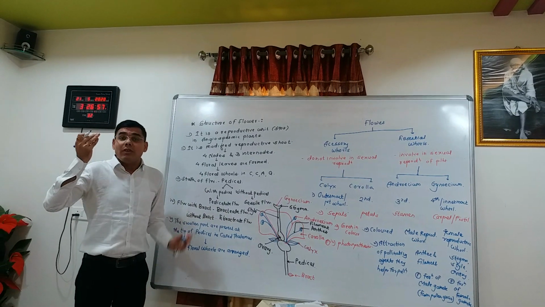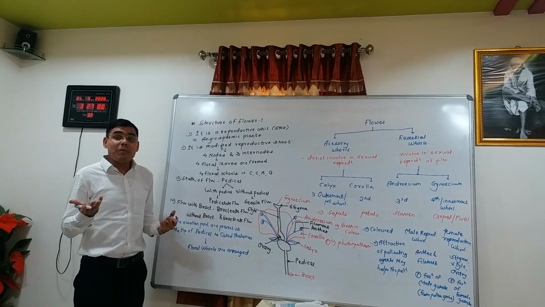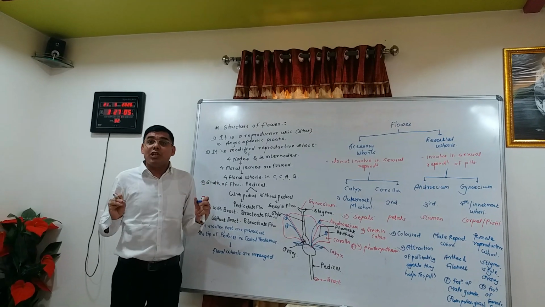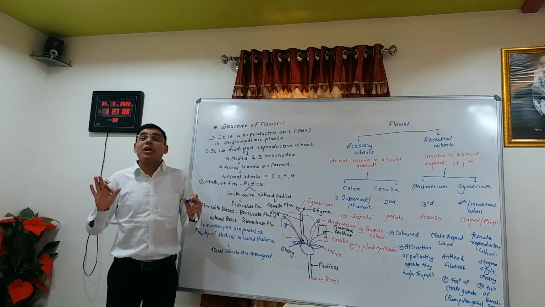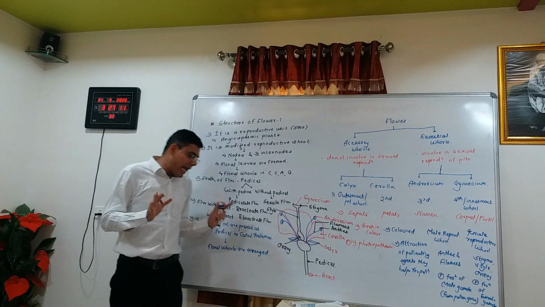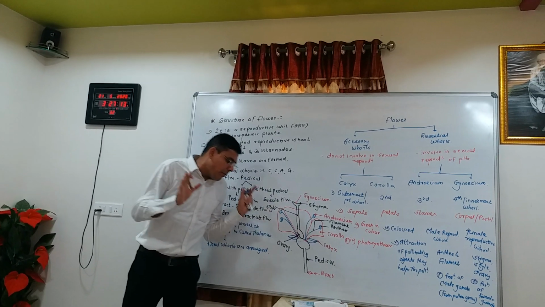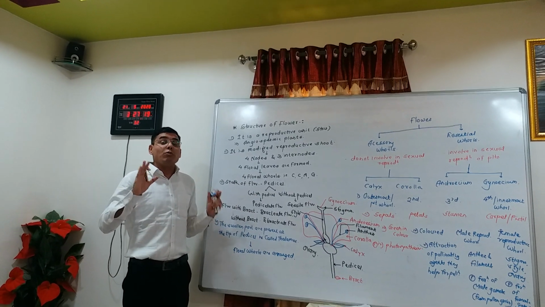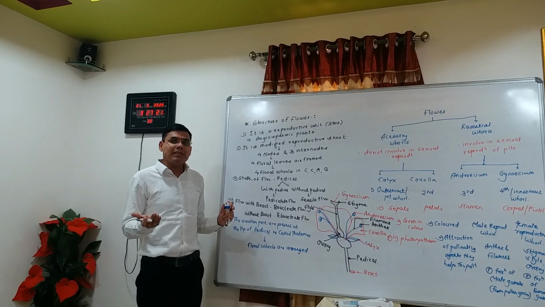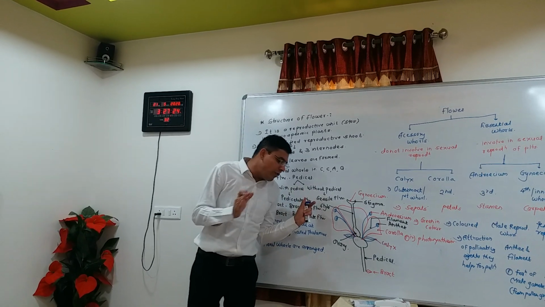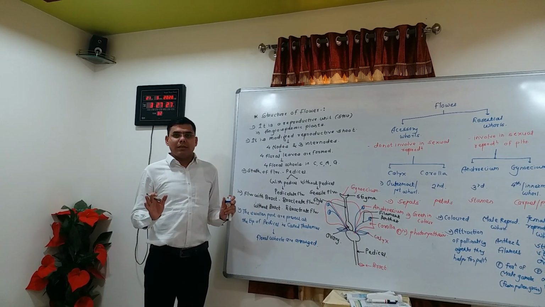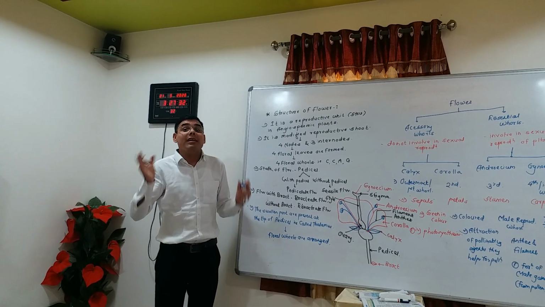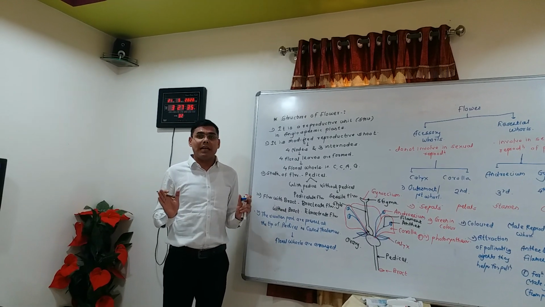And another concept is monoecious plants and dioecious plants. The plants in which both male and female flowers are present are called monoecious plants. And the plants in which only one type of flower is present, that is male or female, are called dioecious plants.